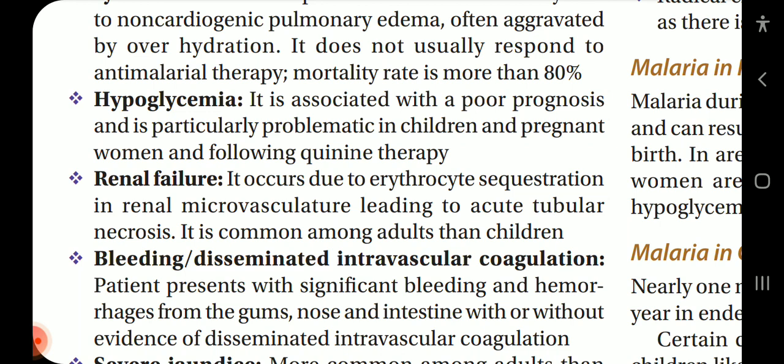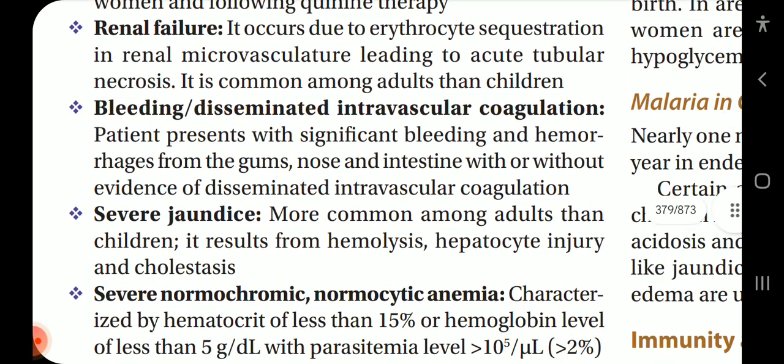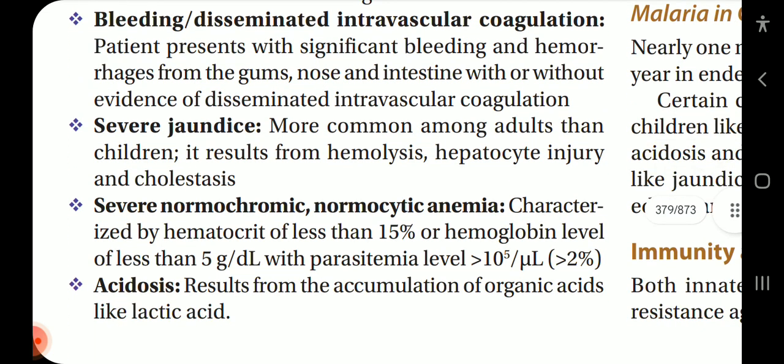Renal failure. It occurs due to erythrocyte sequestration in renal microvasculature leading to acute tubular necrosis. It is more common among adults than children. Bleeding, disseminated intravascular coagulation. Patient presents with significant bleeding and hemorrhages from the gums, nose, and intestine with or without evidence of disseminated intravascular coagulation.